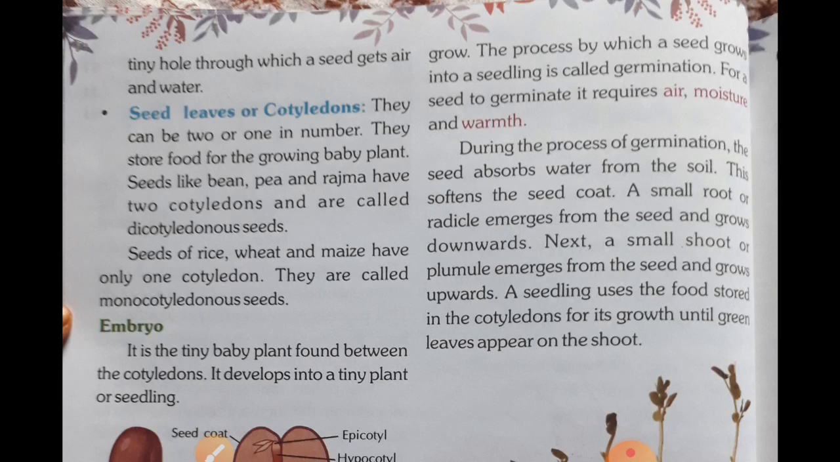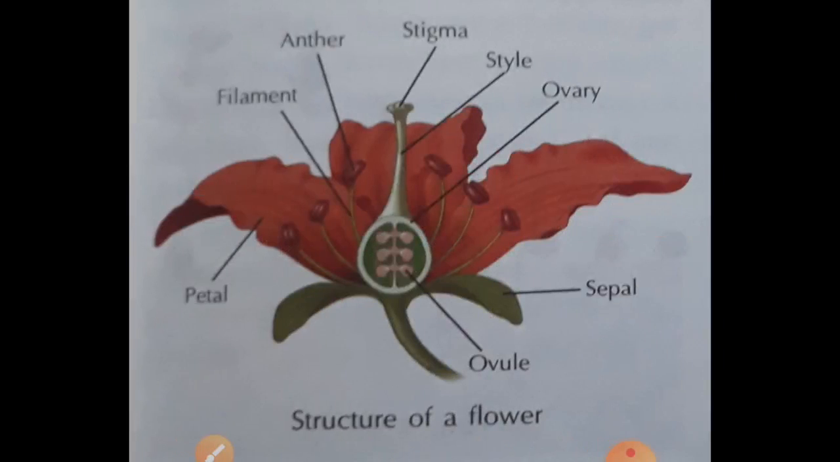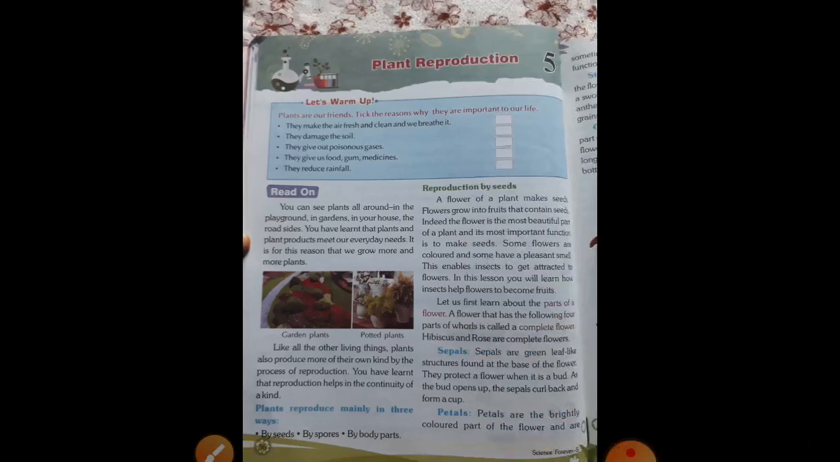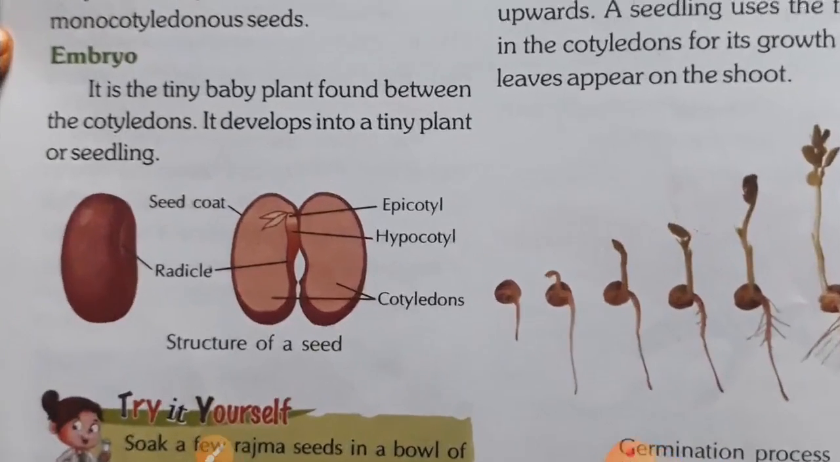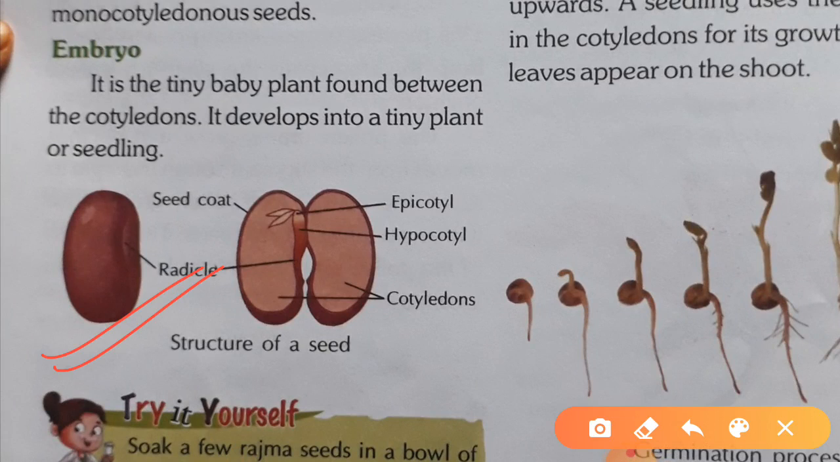Your homework is, you all have to read this chapter again, and this diagram of the flower you have to draw in your copy, on the starting of the chapter, on the left plain paper. Okay, this diagram and the structure of a seed. Here you can see in this diagram a structure of a seed. It is on page number 38. This you have to draw in your copy.